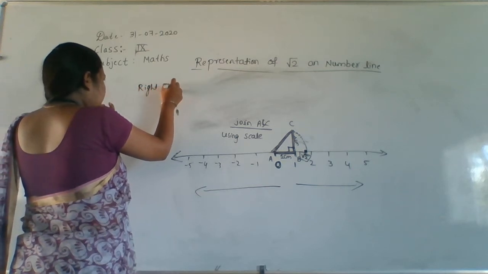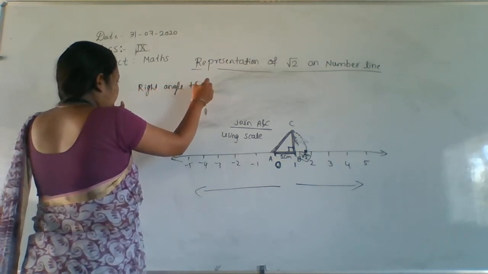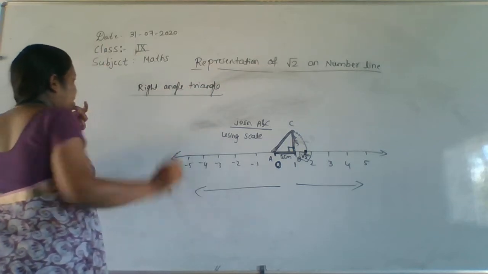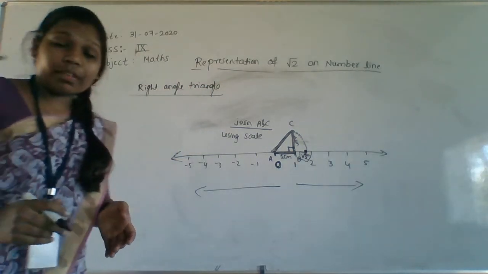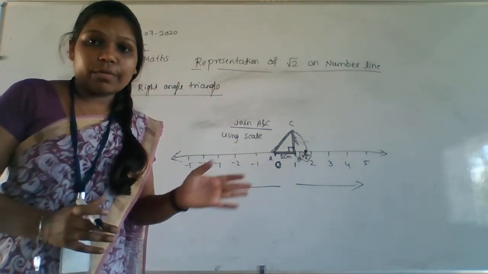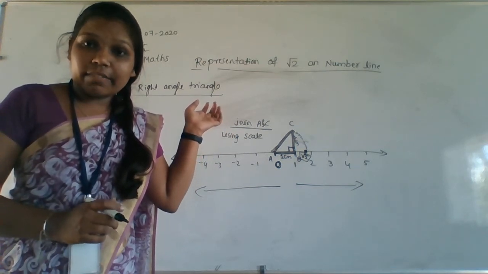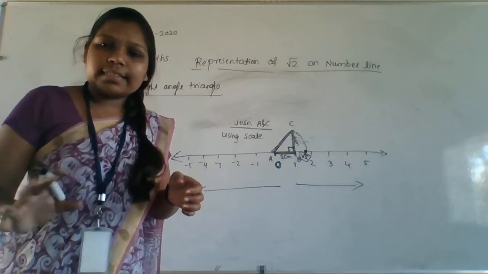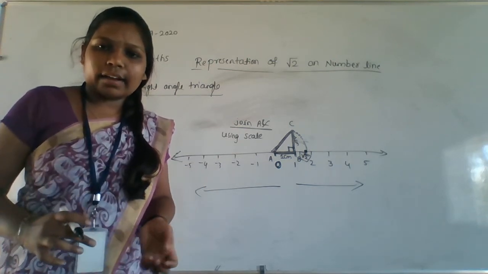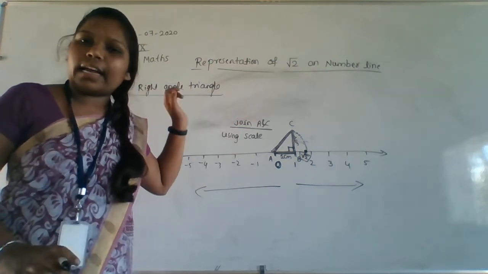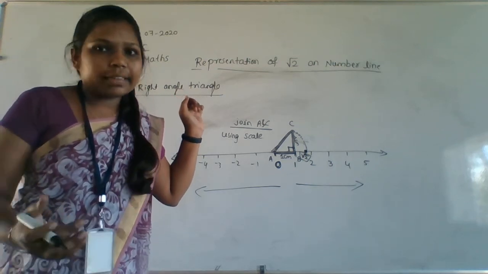And we have one theorem only for right angles. Which theorem is it? It will not be satisfied for other triangles. It is only for the right angle triangle. Which theorem is it? Pythagoras theorem.